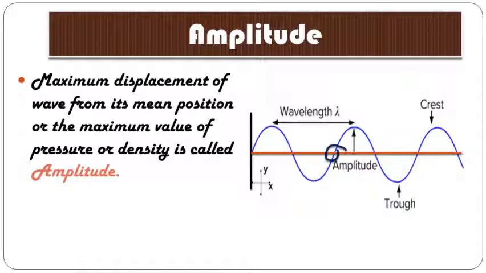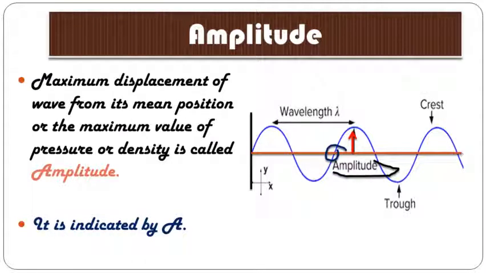I have indicated the mean position with a blue circle. From this the wave starts and reaches the maximum height. This maximum height of the wave is called the amplitude, and it is indicated by the letter A.